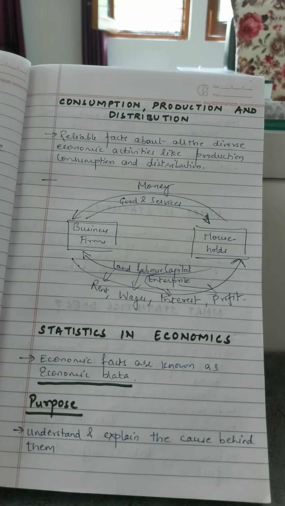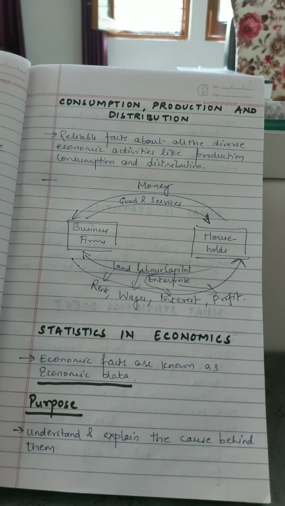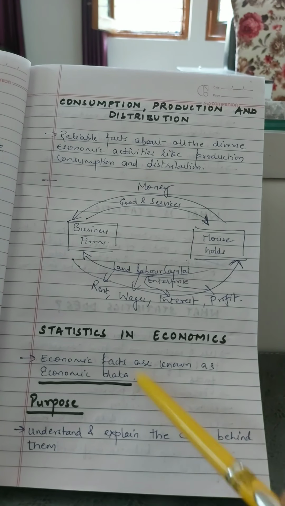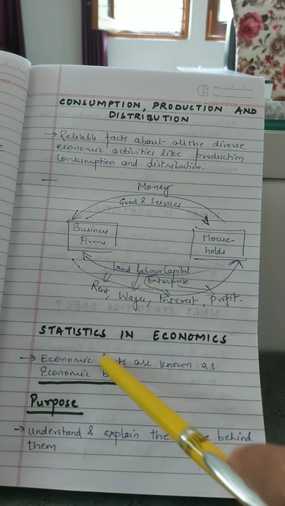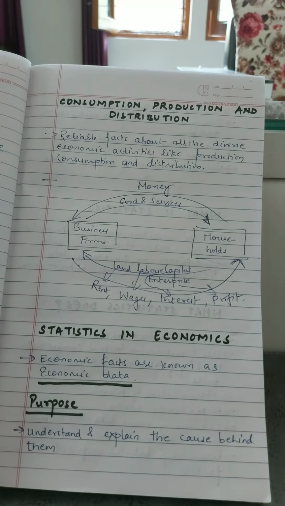Now we move on to another important aspect, that is statistics in economics. When we talk about statistics, it refers to the data that can be used by a person or an economist in order to draw conclusions for certain theories or concepts or certain policy that they would like to initiate for the smooth functioning of an economy. So economic facts can be represented in the format of economic data, and this economic data is available in a statistical format which gives quantitative information about the happenings in an economy.